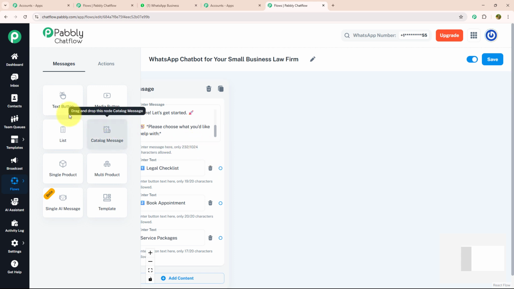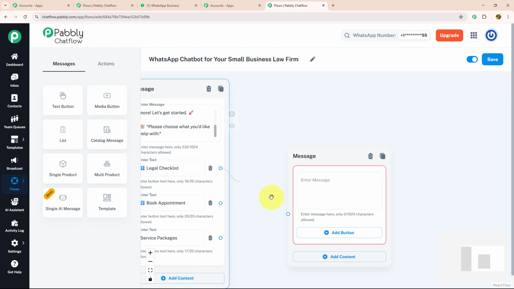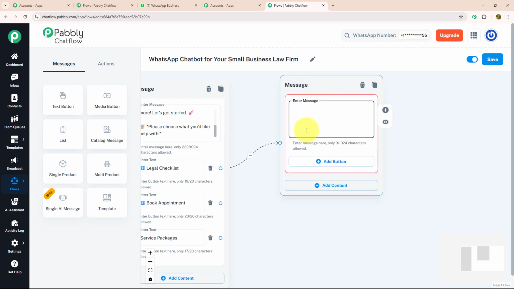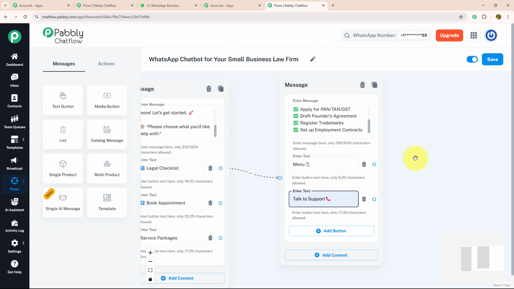To give a checklist about legal documents, I will drag and drop the text button, connect it with my action button, which is legal checklist, and I'm going to enter my message where I have mentioned whatever an entrepreneur needs, and with that I'm going to provide 2 action buttons, menu and talk to support.